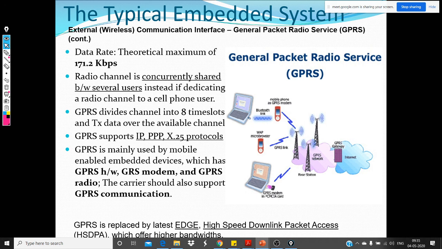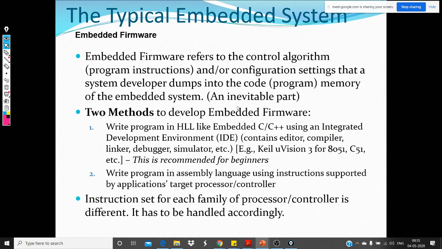Okay. So with this, we come to the end of the wireless communication interface. Next we'll move on to embedded firmware. So far, what we have seen in this module is the core of an embedded system, which is